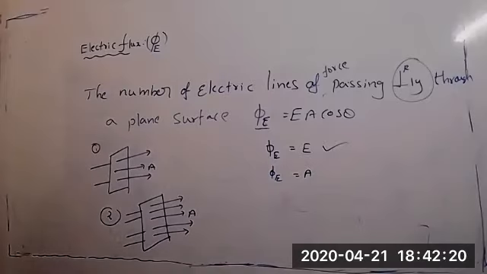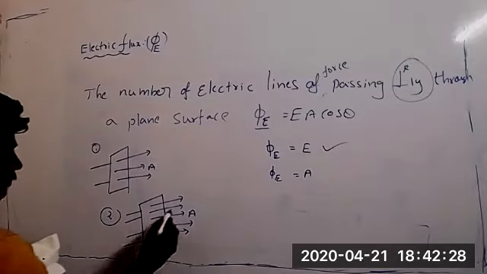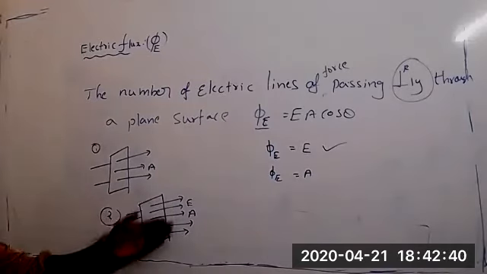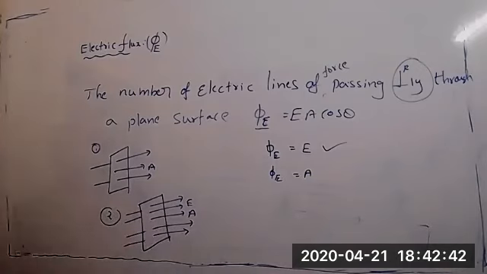Where is flux more? Second one. Second diagram, sir. Why? More lines of field are passing perpendicular through the surface. Yes, and here the electric field is also very strong. Can we say like that? Yes, sir. If the electric field is more, then flux also more, we can say like that.